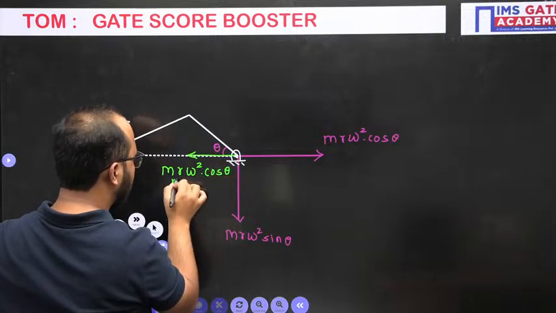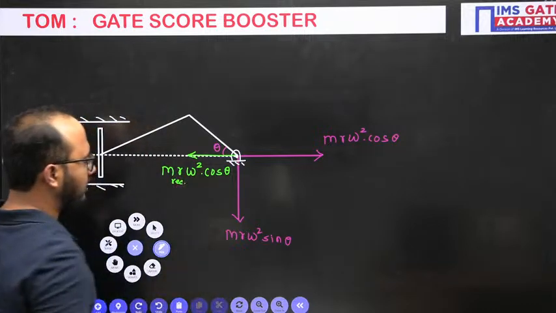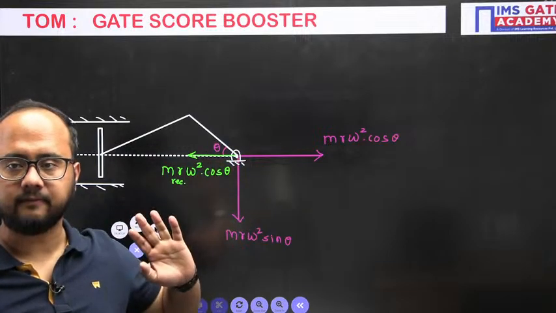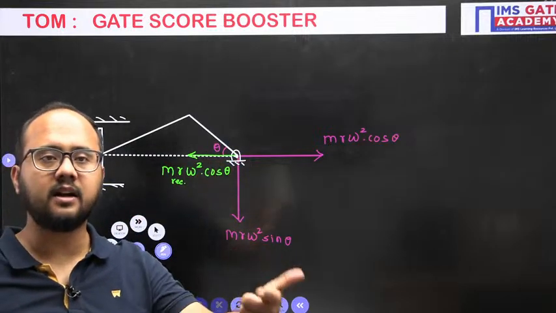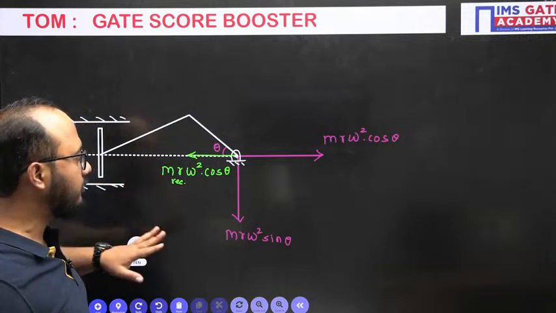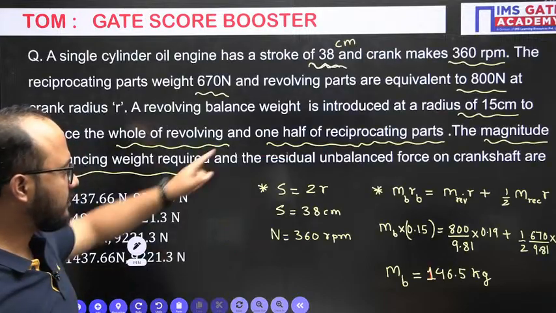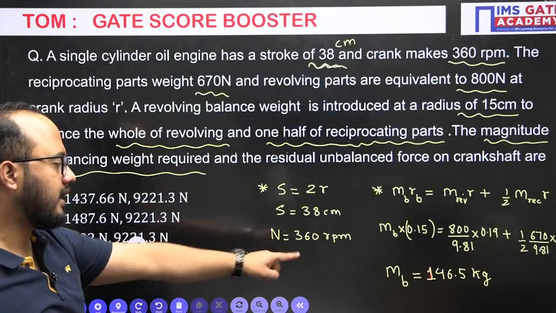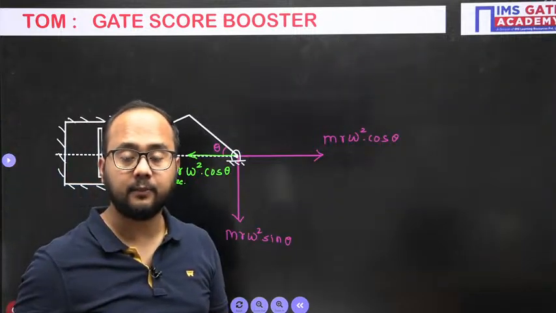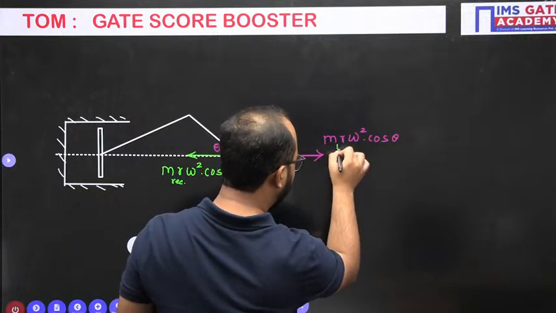This is the revolving and reciprocating mass here. Reciprocating mass, m r omega square cos theta, because revolving is completely balanced. Revolving one is completely balanced. So m r omega square cos theta, the reciprocating mass, we have to keep here. This is the balancing mass we have kept as per the information given. But the point you should understand always, let me write it here, balancing mass.